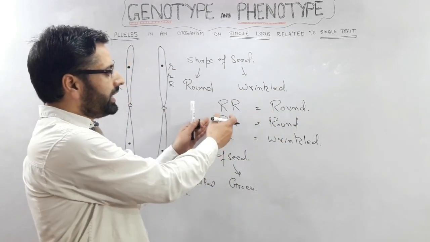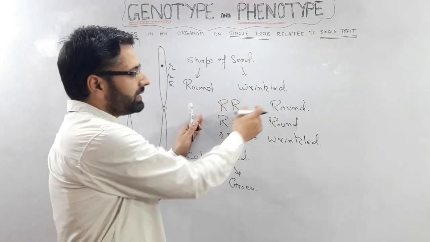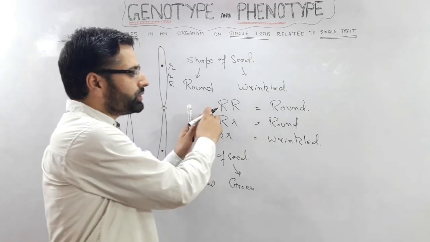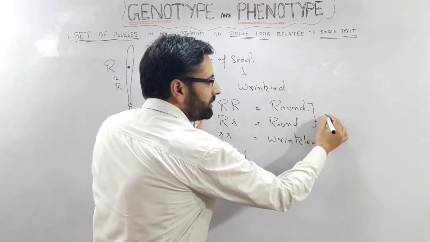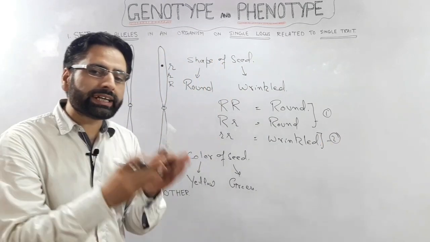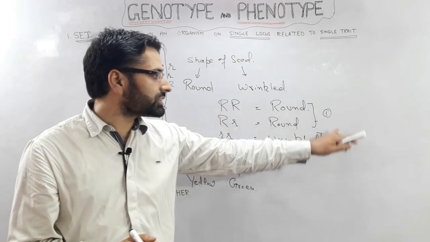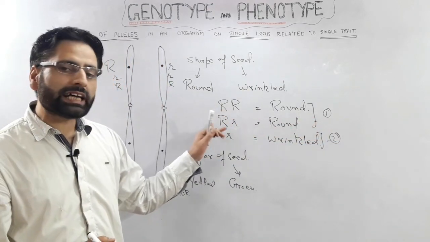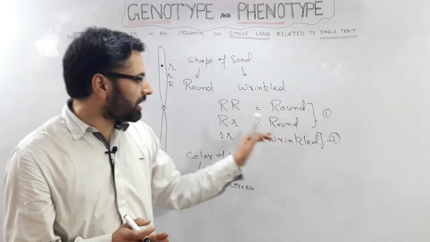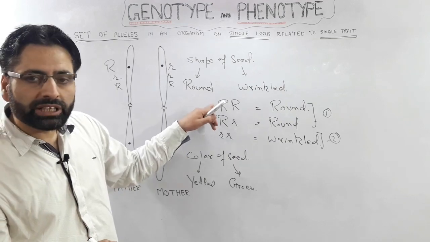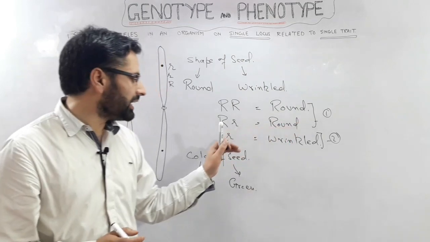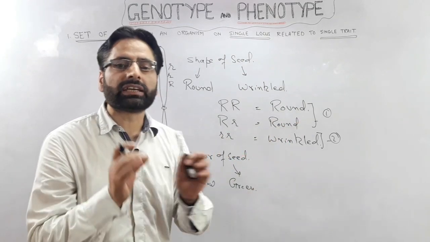Now here we have two alleles controlling the two traits of the same characteristic. The two traits are, one is this round and another is this wrinkled. That is, we have two traits, and these two traits are defined by these three sets of alleles. Either it may be the round or it may be the wrinkled. Round is possible in these two combinations. These two sets of alleles are displaying the round trait, and this set of alleles is displaying the wrinkled trait.